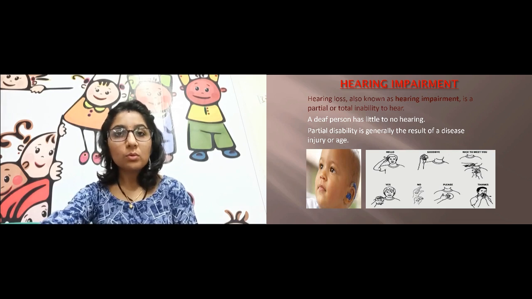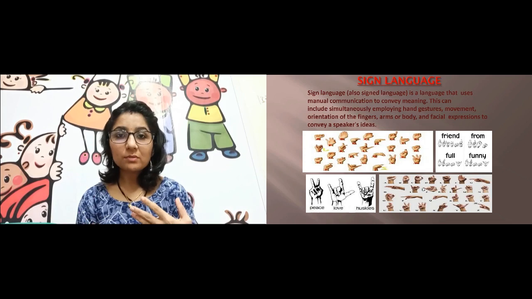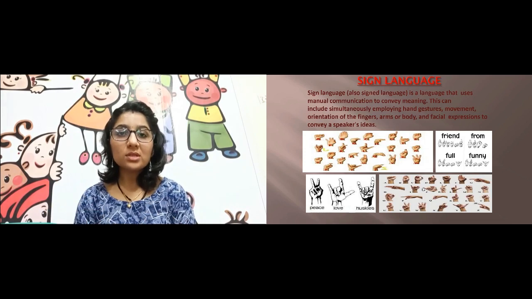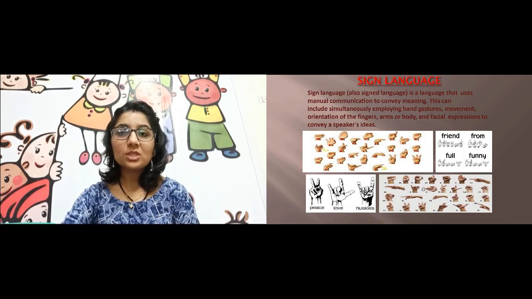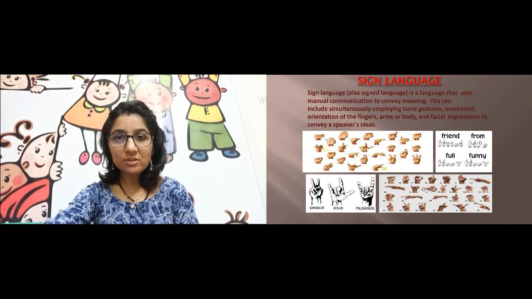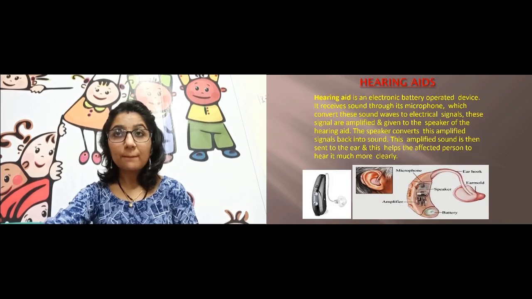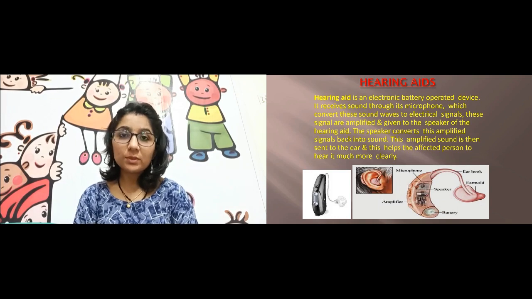Now those people who have this hearing impairment, how do they communicate? You must have seen they communicate by sign language, right? So they have various sign languages by which they communicate with each other, as they are not able to talk, right? So they use sign language for that. Also you must be knowing, okay, this is the sign language for them. Then there are hearing aids which are used by those people, right?